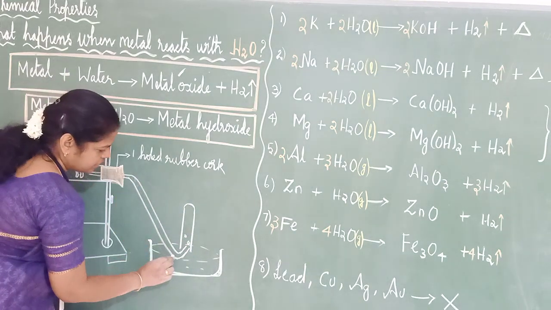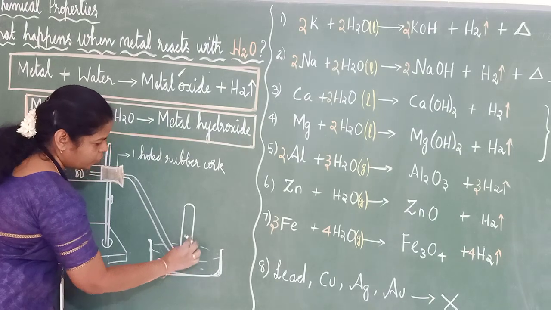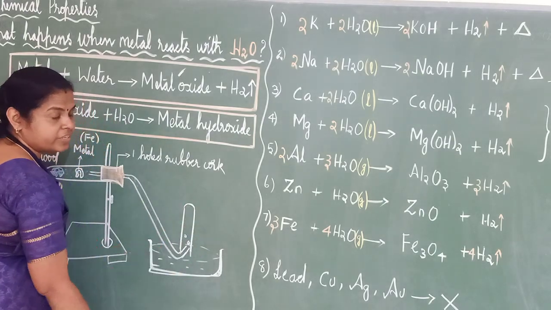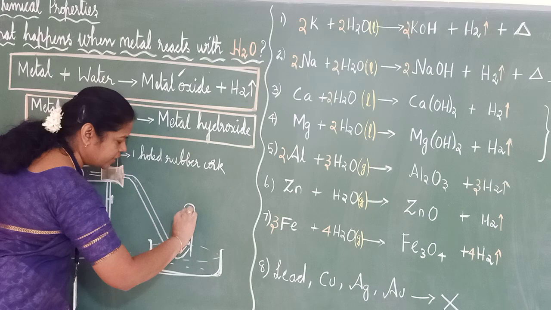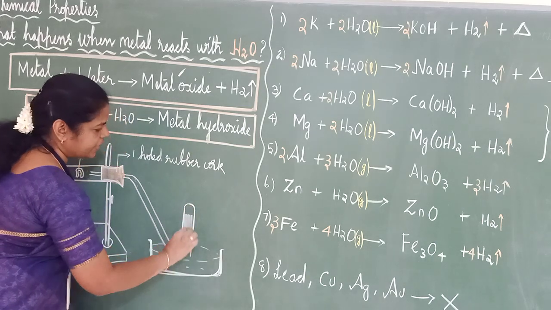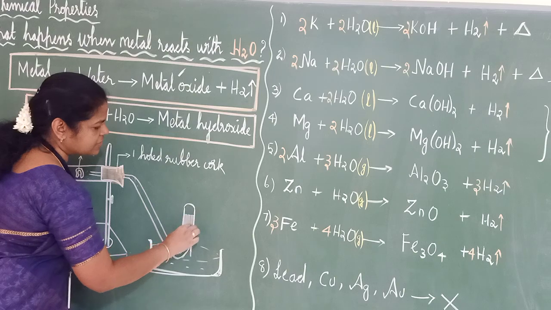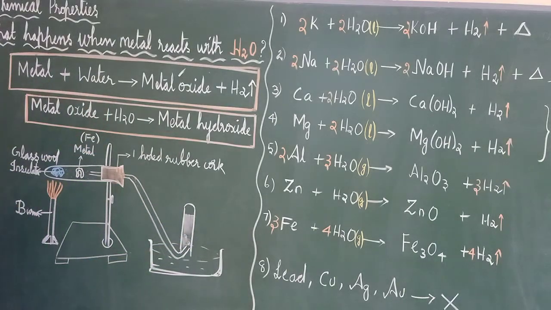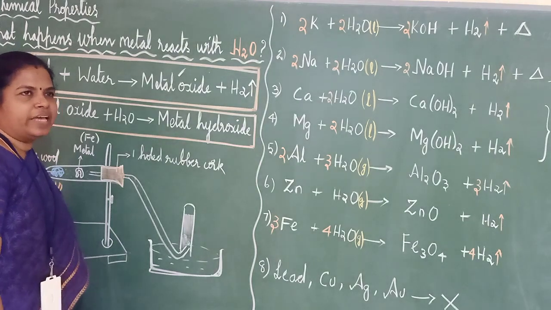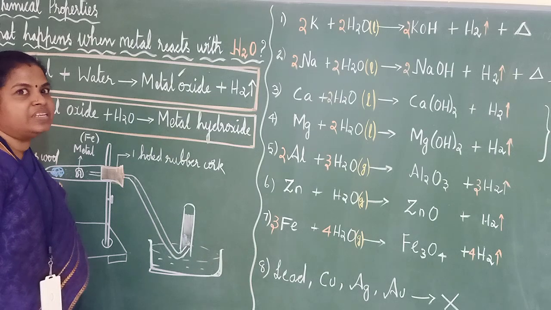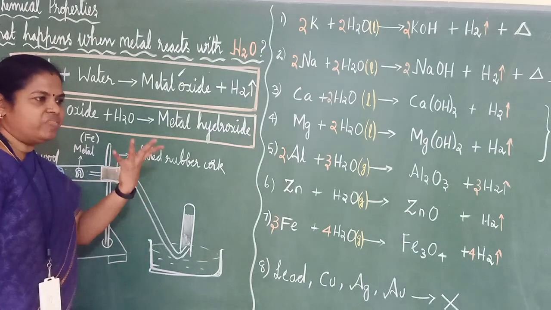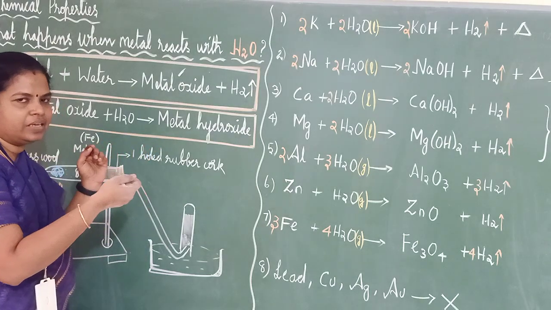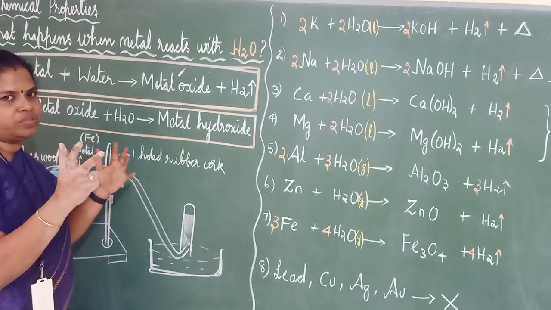This hydrogen gas which is coming out now is allowed to go inside. Now water will be pushed down and the gas will fill here, and you will see a gap here. If you check this gas now, you will come to know that it is hydrogen. In the first chapter we studied how to check hydrogen gas. Do you remember? In zinc, the gas which comes out will be allowed to pass through soap bubbles. When the bubble comes out, if you keep a candle near the bubble, it will give a pop sound. Right?